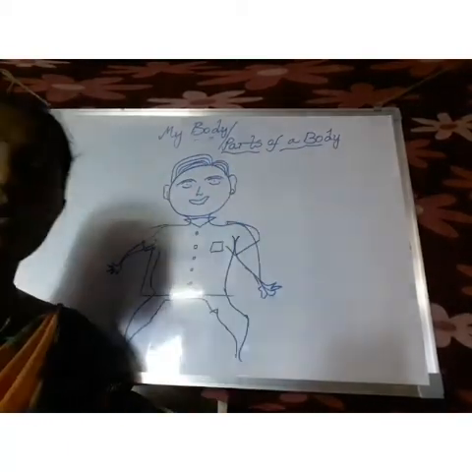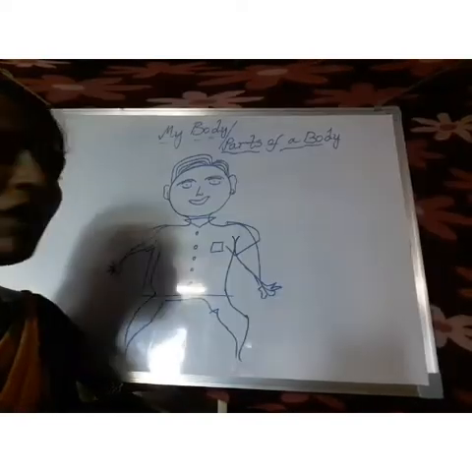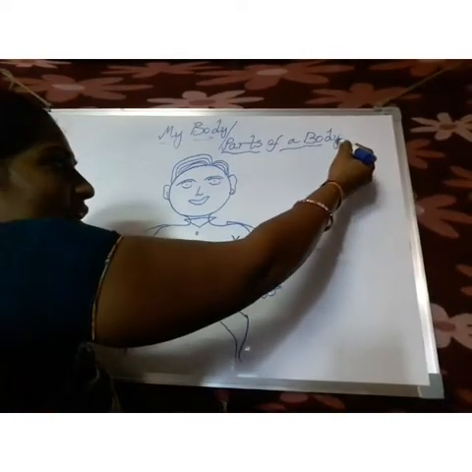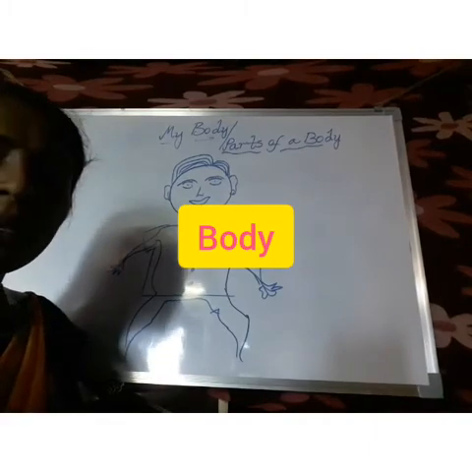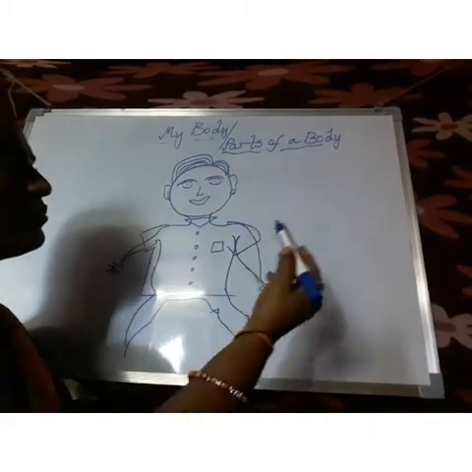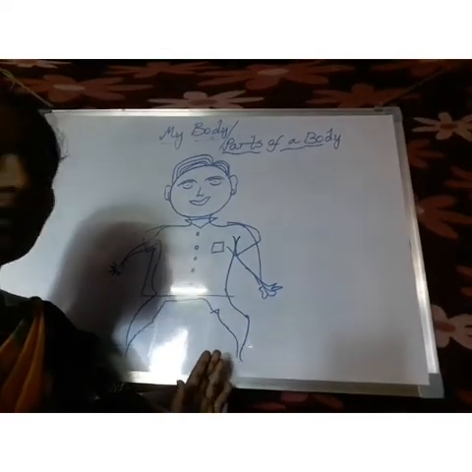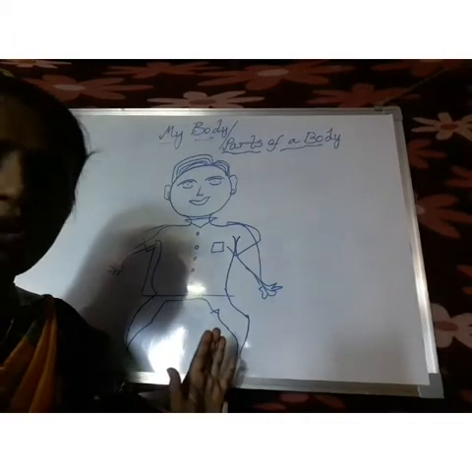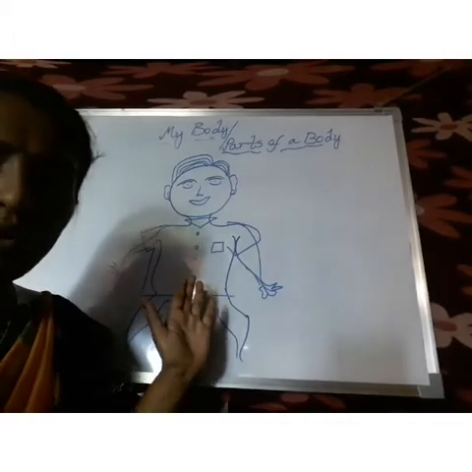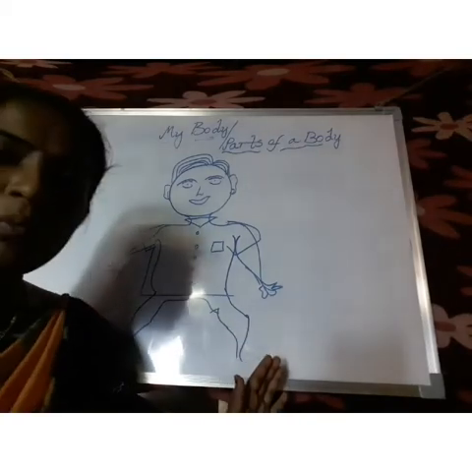Now we have to learn about parts of a body. What is the spelling of body? B-O-D-Y, body. And what is the spelling of parts? P-A-R-T-S, parts. Parts of a body. See here, I drew one picture. This is a picture of a boy. And here he contains some body parts.